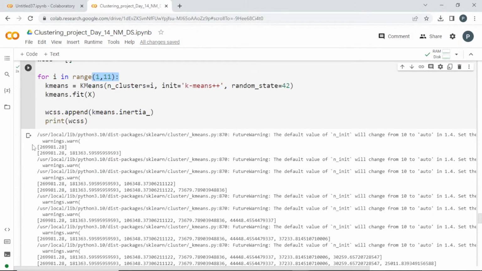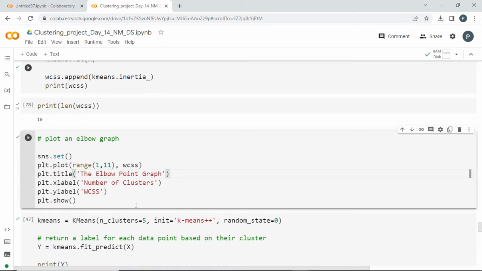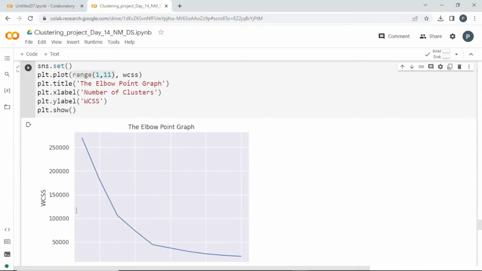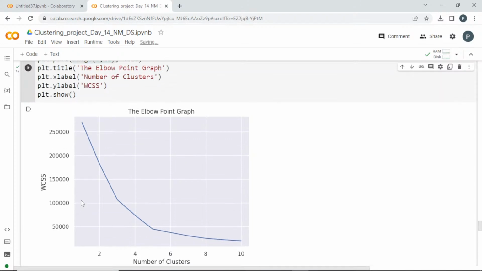How to get an elbow graph? It is a plot between, what is the y-axis? Y-axis is the WCSS value and the x-axis is from 1 to 10, the k value. So if I plot this, here comes the elbow point graph. Now we want to find what is the optimal number of clusters, or k value, or n_clusters. What can be the best k value, guys, from here?